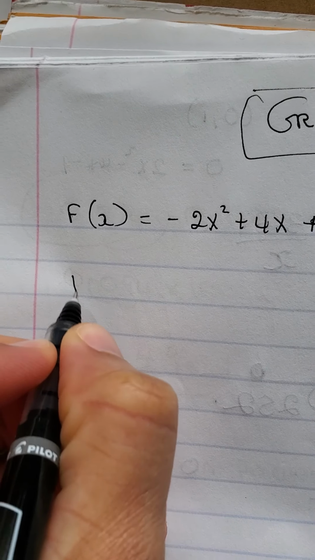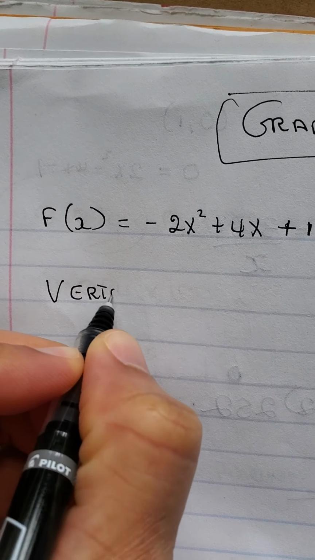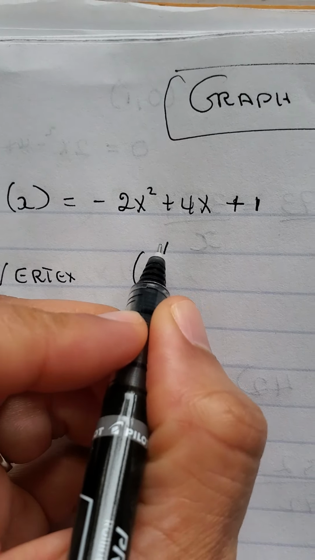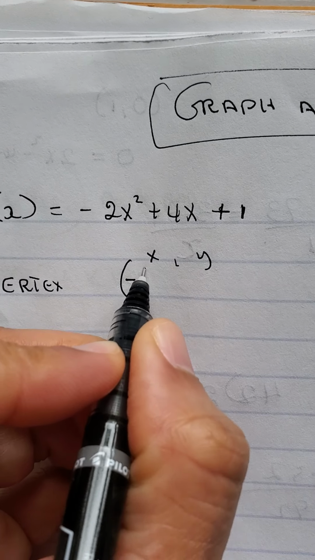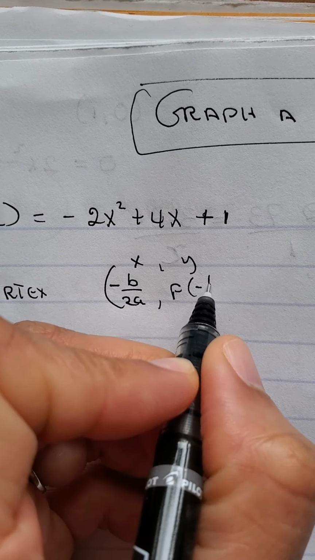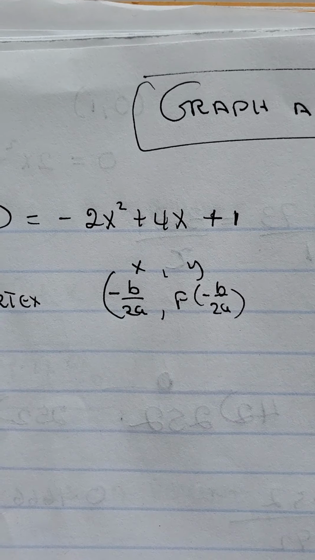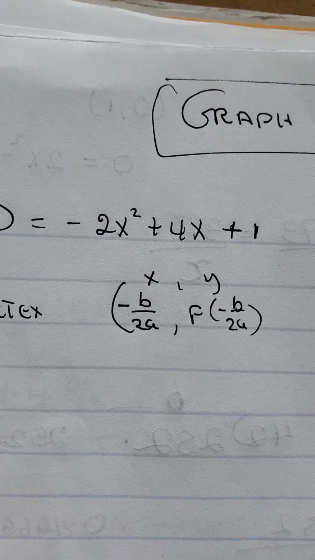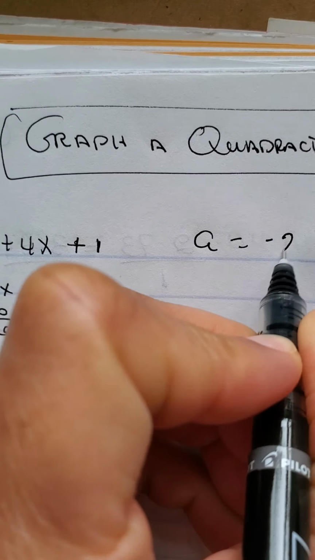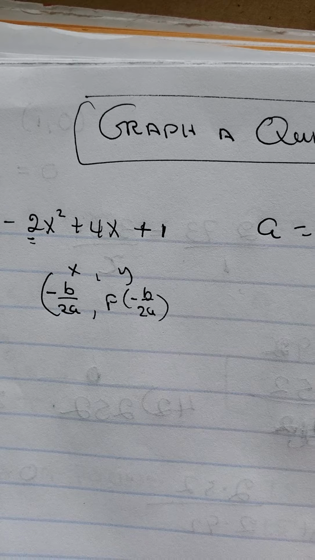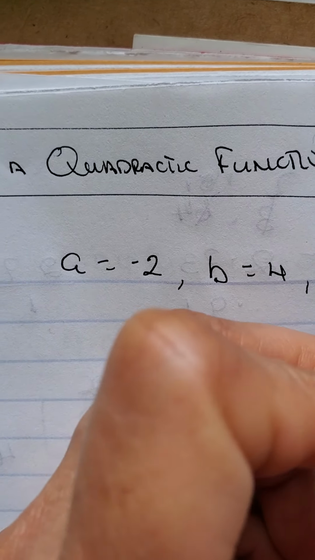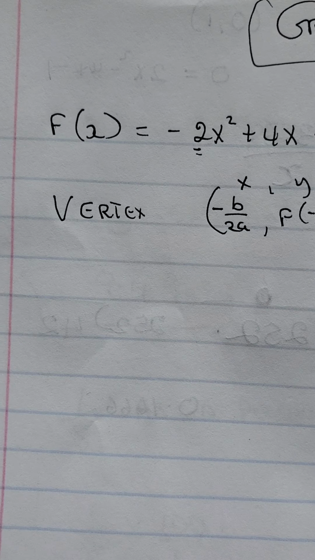Let's identify our vertex. Remember, our vertex is a coordinate point with an x value and a y value, where x is negative b over 2a and y is f of negative b over 2a. So let's first identify our coefficients a, b, c. Our a is negative 2, which is the coefficient of the x squared term. Our b is 4 and our c is 1. So let's plug and play.